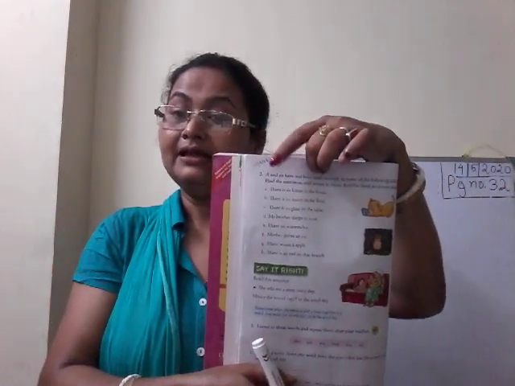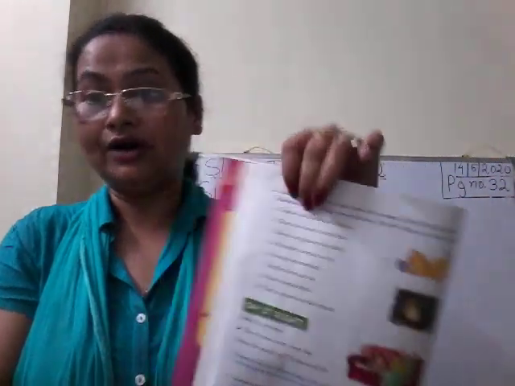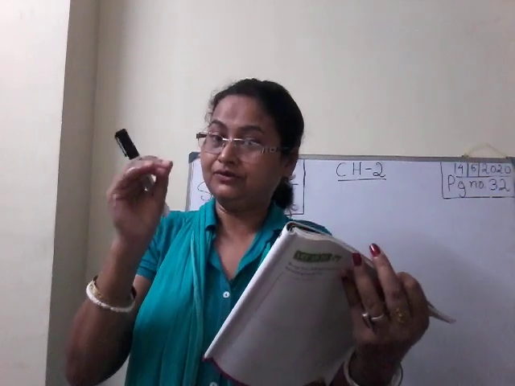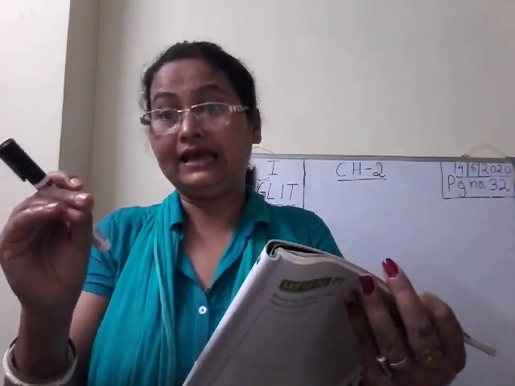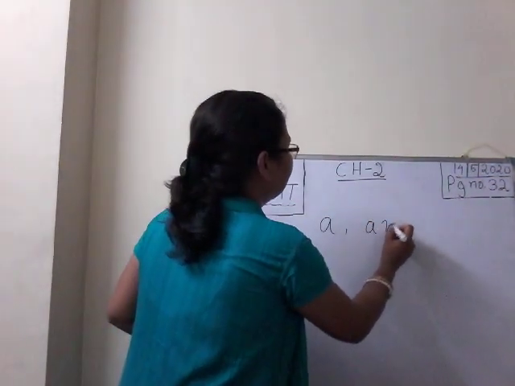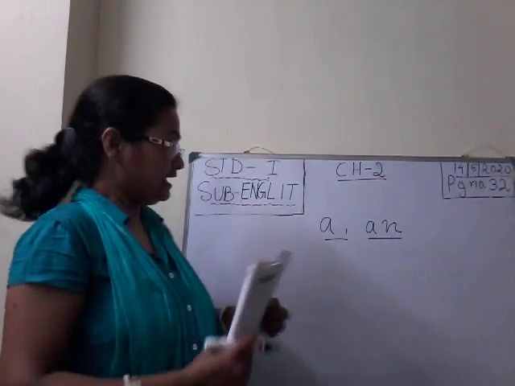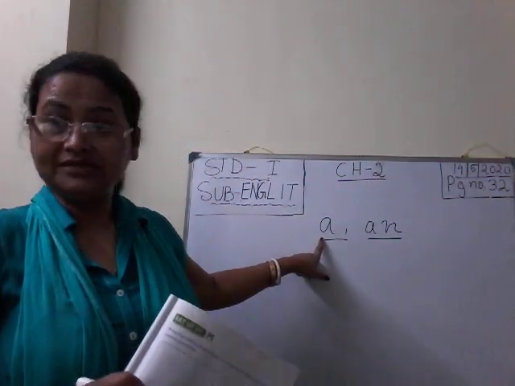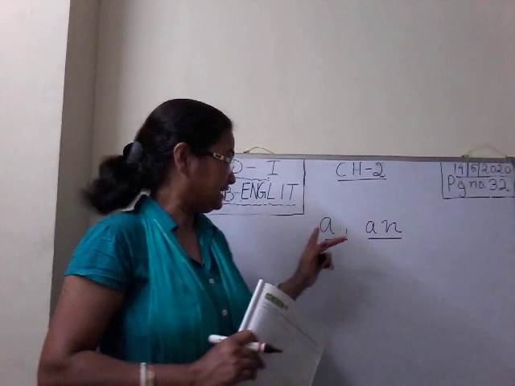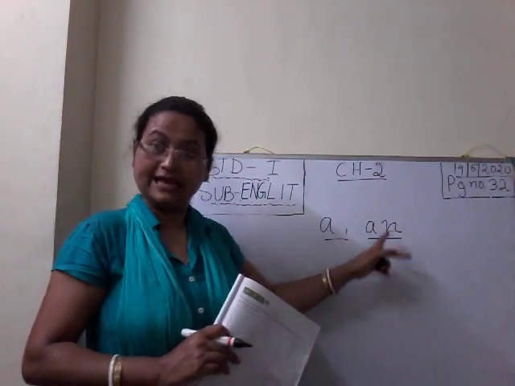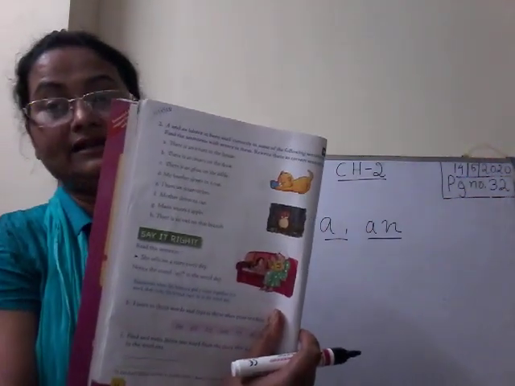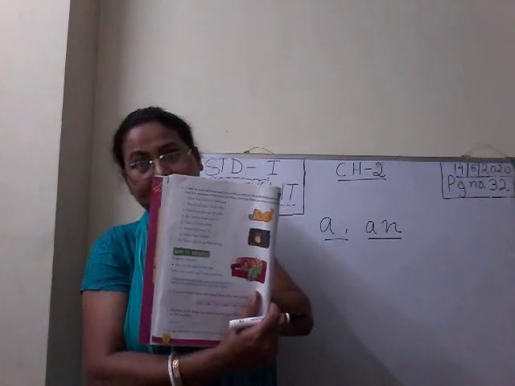Clear? A and AN are not used correctly in the sentences given. We write A and AN before a countable noun. We know some rules about where to use A in front of a noun and where to use AN, but in the sentences given here, they are not written correctly. There are errors in the sentences, and you have to correct them.